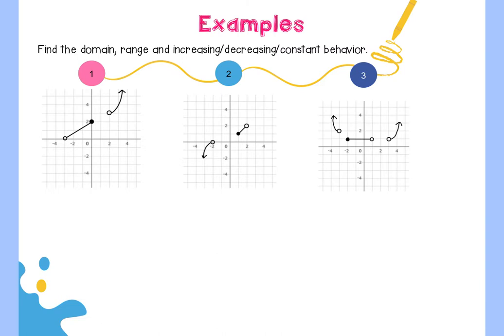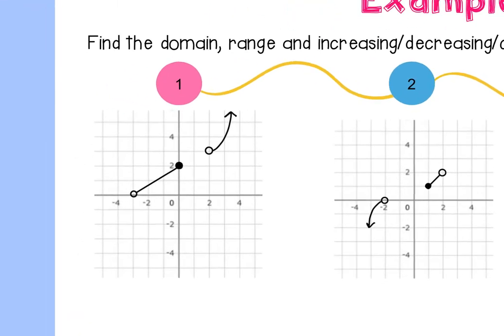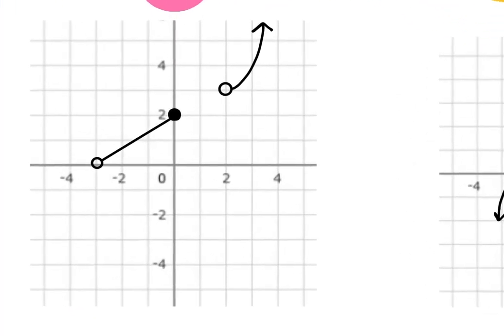All right, so we're going to do both domain and range and increasing, decreasing behavior. These are actually piecewise functions. This is what they look like when you graph them, because they're different graphs depending on the range.